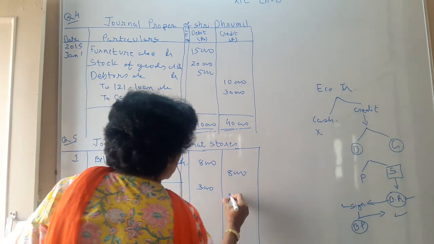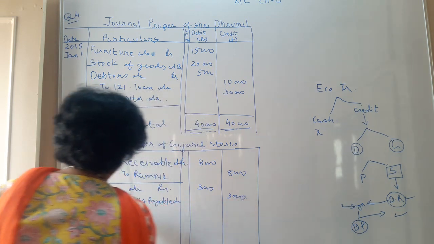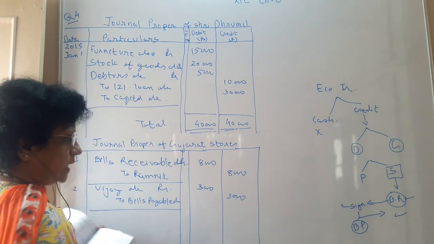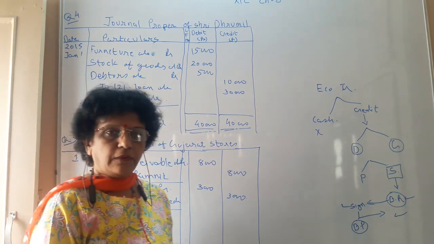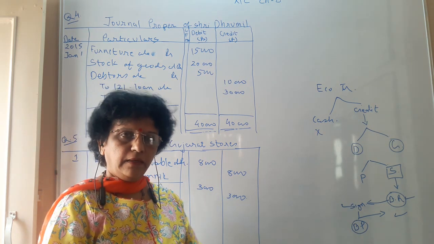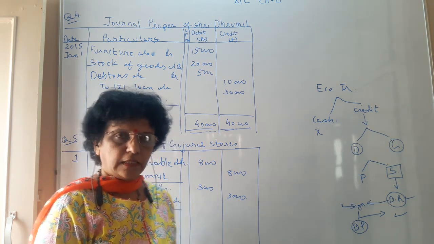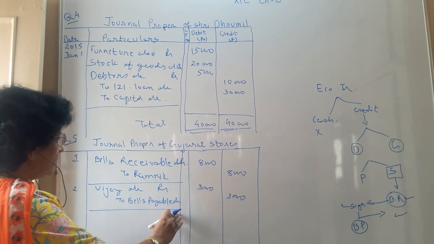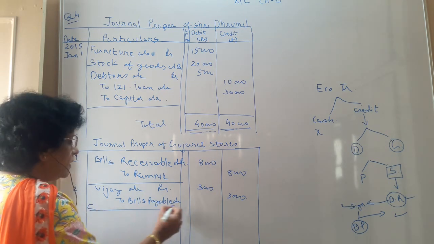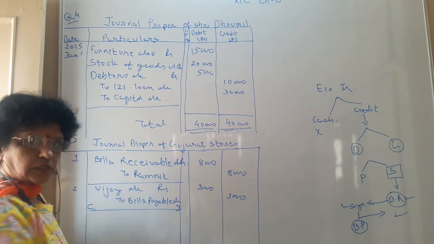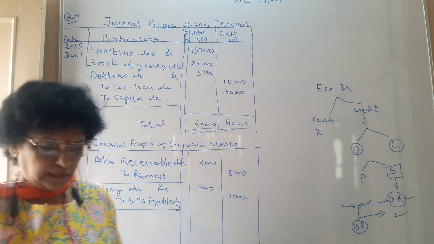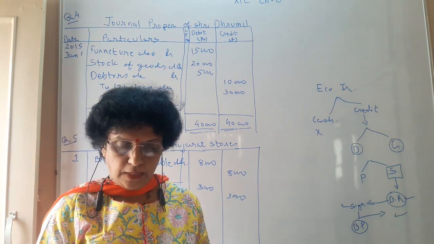Your narration is: being bill drawn by Vijay accepted and returned back to him. That is what the narration should be at the end of the transaction. I hope you will all write the narration on your own. That is the second. Number 3.